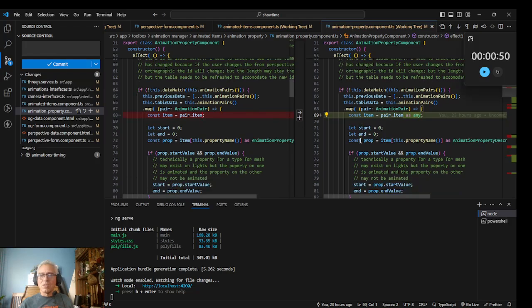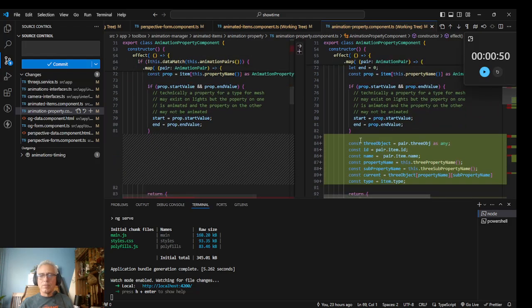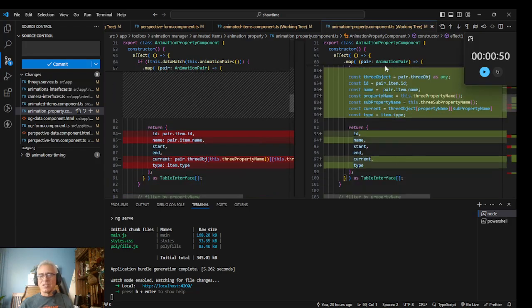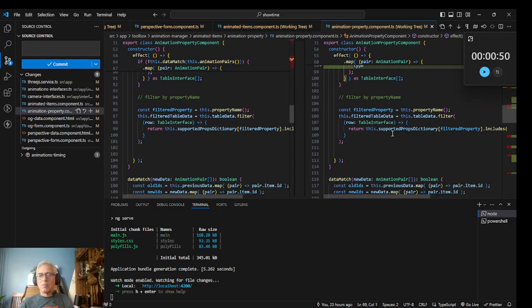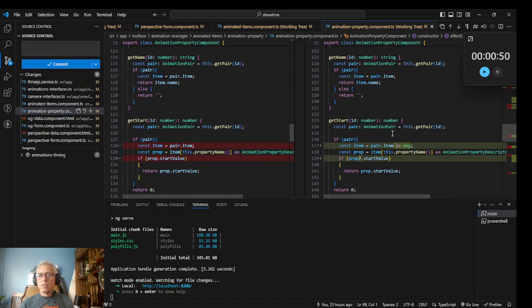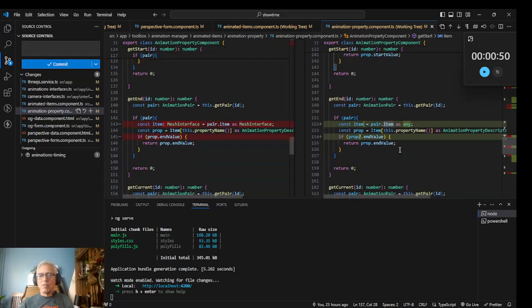I added all of these because I was debugging, trying to figure out what was going on in here. And let's keep on going. I had to make this an any. So basically, a pair item is one of these interfaces, and a mesh interface doesn't have a lookAt, so it was catching that it wouldn't do that.